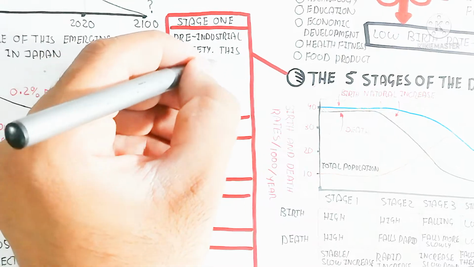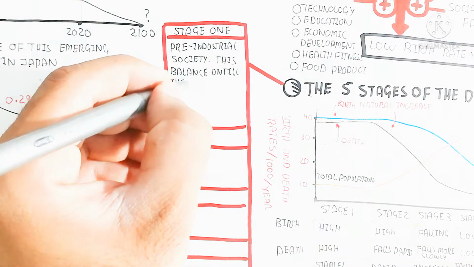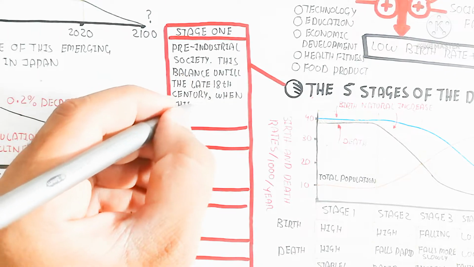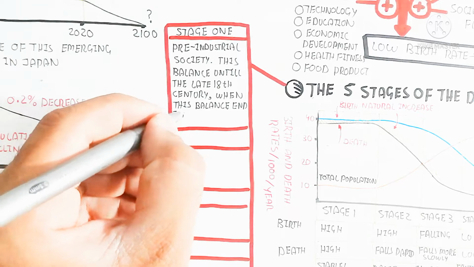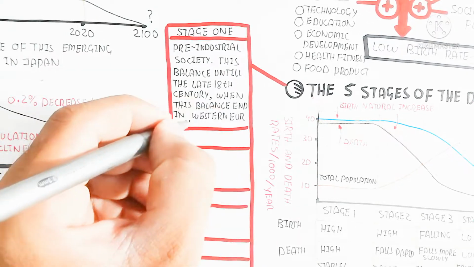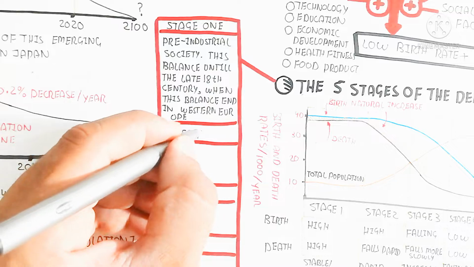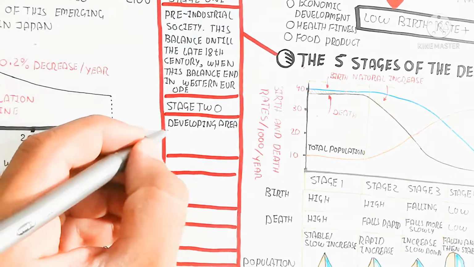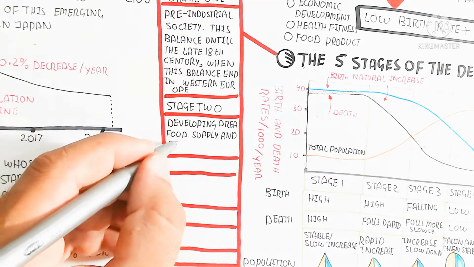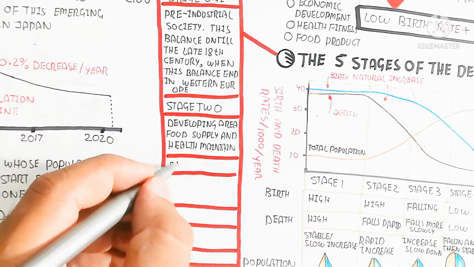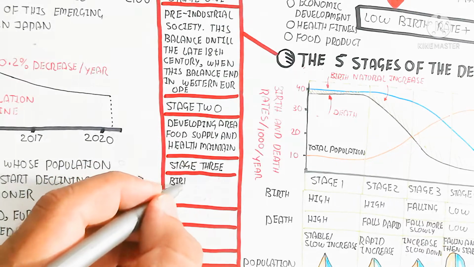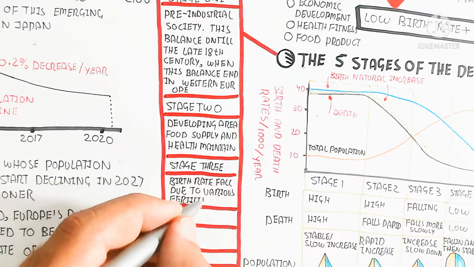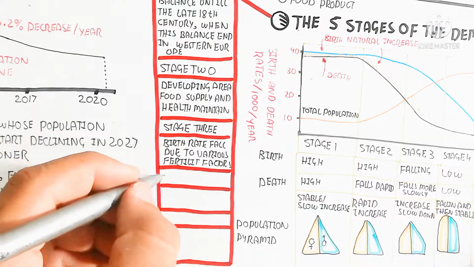So let's begin to understand stage 1, that is the pre-industrial society. This balance lasted until the late 18th century. When this balance ended in Western Europe, stage 2 is the developing area, with food supply and health maintenance. And that is why stage 2 will have a high birth rate while the death rate will be decreased. On the other hand, stage 3 is where the birth rate falls due to various fertility factors, and in this way the birth rate will fall, but the death rate will be stable.